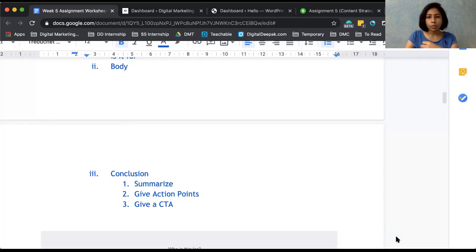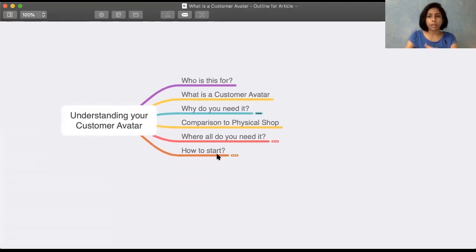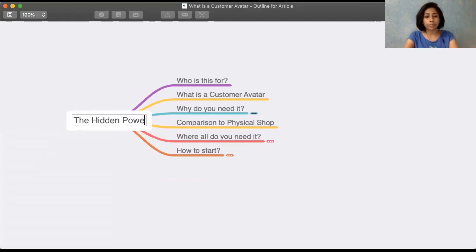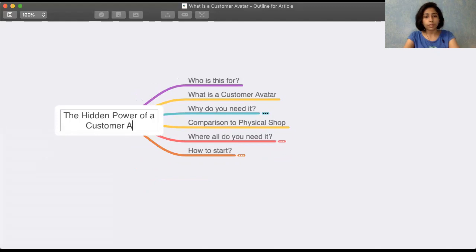So basically, once you decide your topic, it's not necessary that it is related to your website. It's okay if you want to experiment, but the second question has to be related to the first question. So that similarity is important. Say, for example, you decide your topic and then you can go ahead and write it here. So say we discussed the hidden power. After you decide your topic, what you have to do is list down the subtopics you will cover